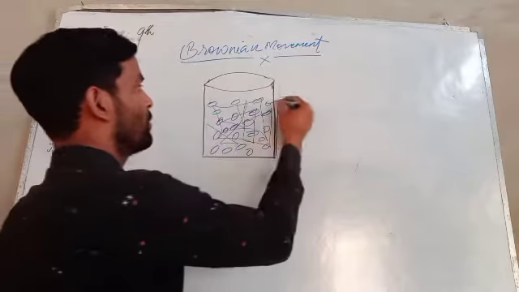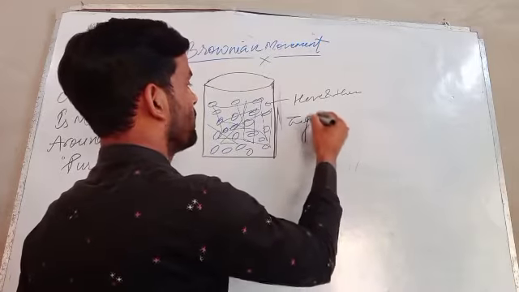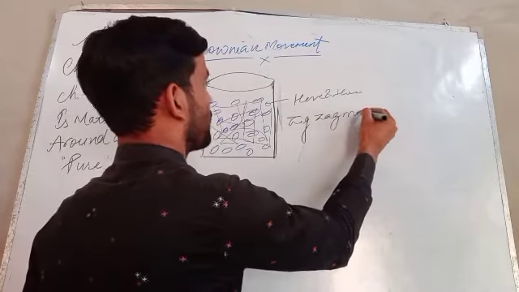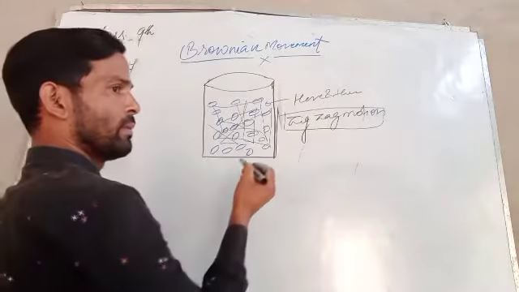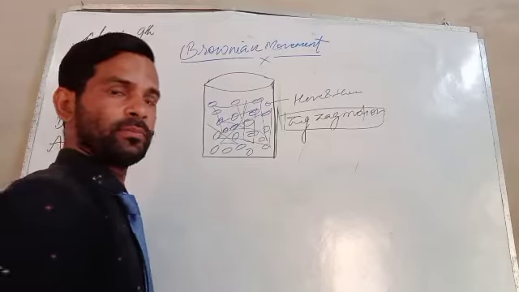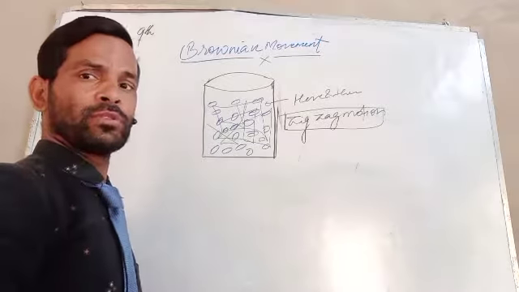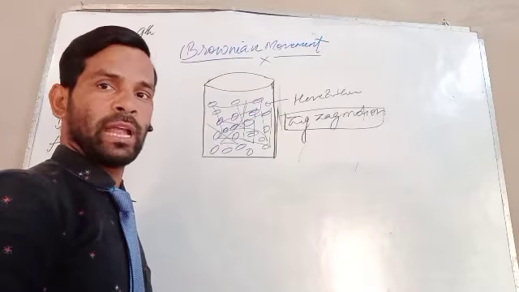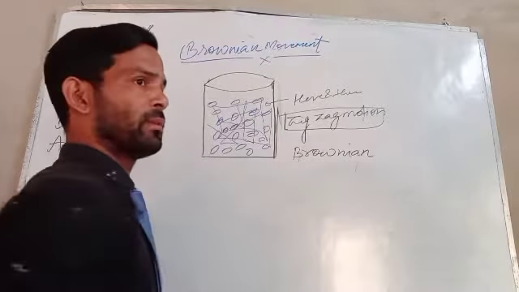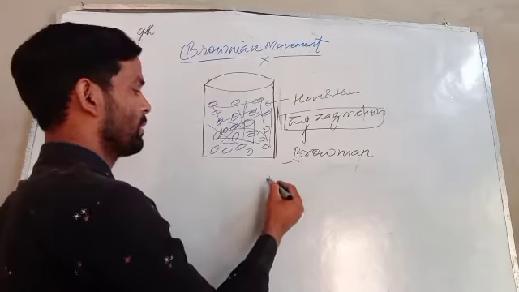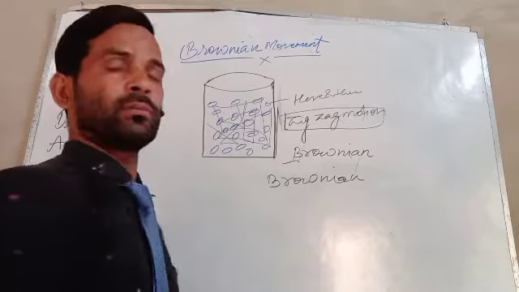The particles can move here and there, or you can say they move in the form of zigzag motion. They move here and there in a zigzag form. This motion of the particle was firstly described by Brown. So on that particular name, it is considered to be the Brownian motion.